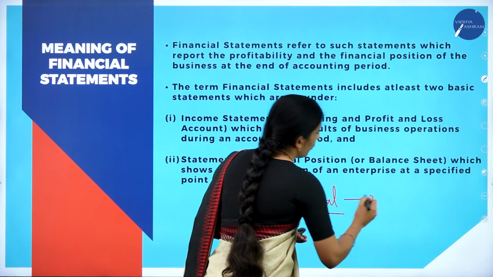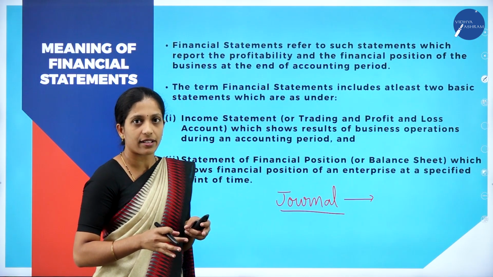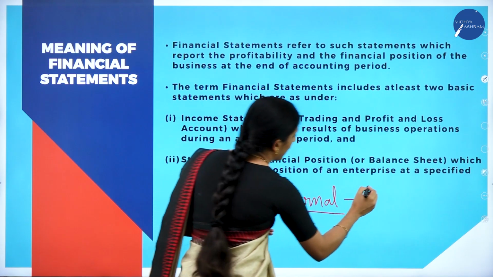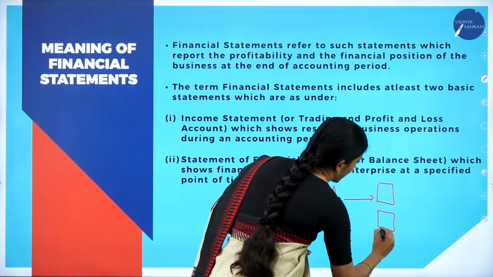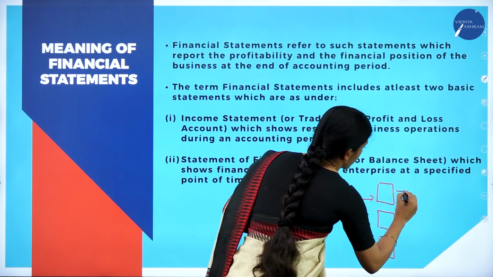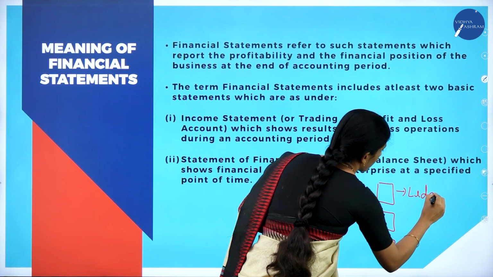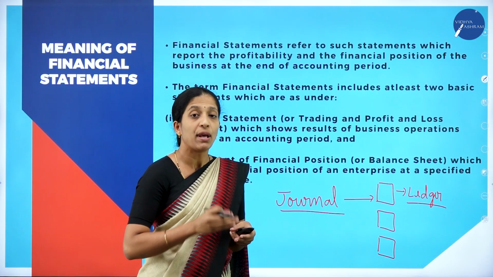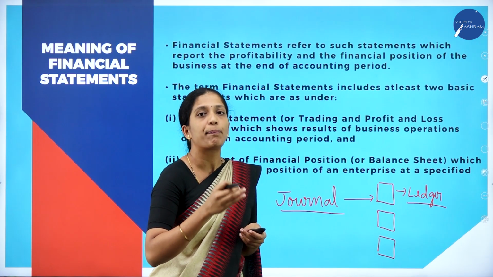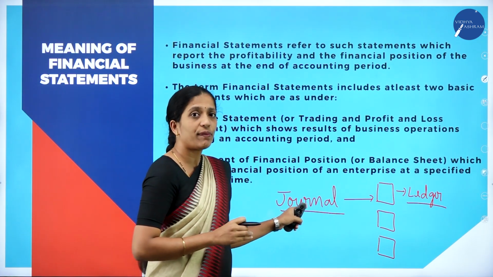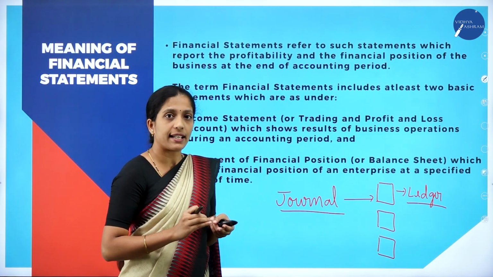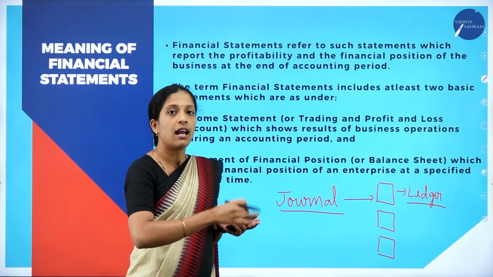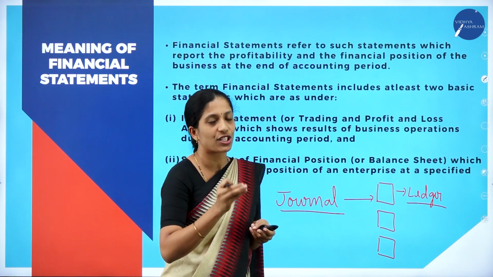After recording in journal, we will classify those journal entries into individual accounts based upon their nature. So this is called as what? Ledger. So what is ledger? Ledger is called as principal book of accounting system, where the transactions are classified depending upon the nature. So in journal, we will record all type of transactions. But in ledger, depending upon the nature, we will classify those transactions from the journal and post them to individual accounts, which is called as what?